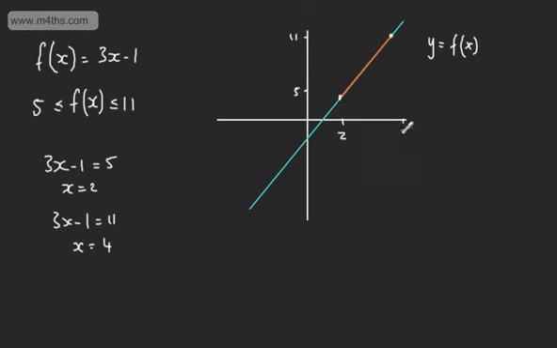So what we've done with a really basic example here is found that the domain, and we can write on here, this is the domain, x is going to be between 2 and 4. So that's our domain, and we've simply worked this back from being given a range. Again, with a question like this, you'll either be given a simple function here, or you will be guided heavily. So there we go, there's a brief introduction to finding the range of a function and also the domain given the range.